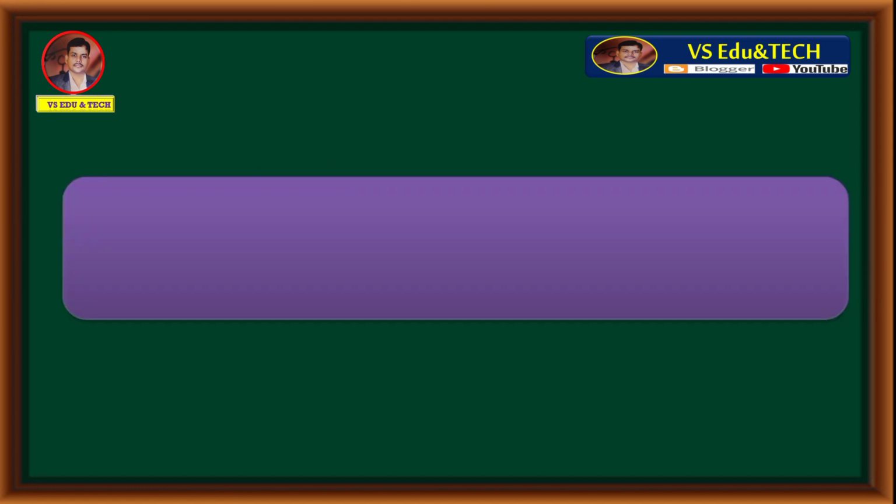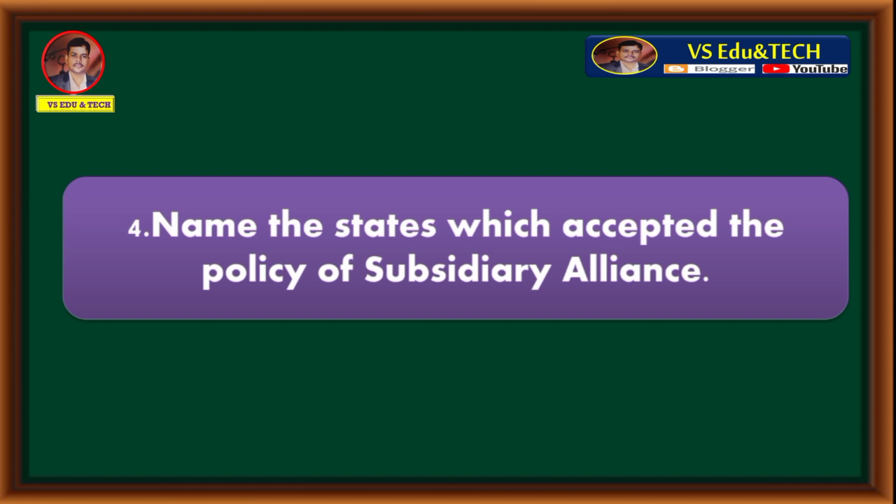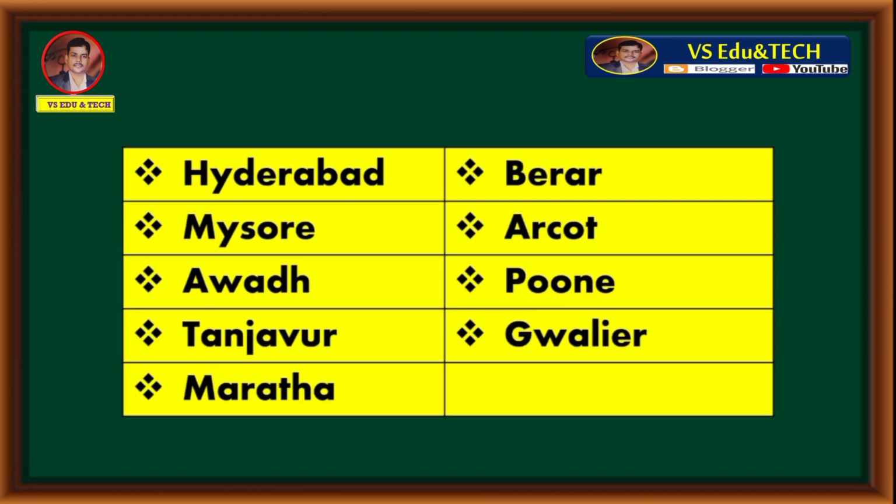Let's move to fourth question. Name the states which accepted the policy of subsidiary alliance. Hyderabad, Mysore, Awadh, Tanjavur, Maratha, Berar, Arcot, Pune and Gwalior. These were the states which accepted the policy of subsidiary alliance.